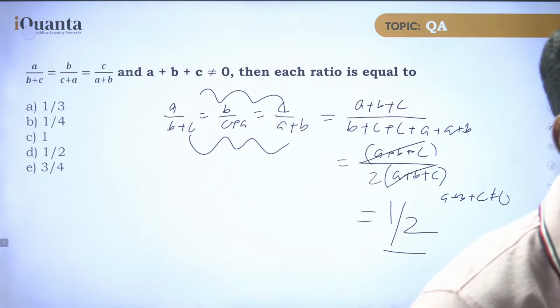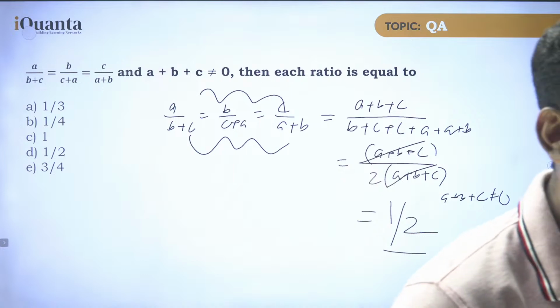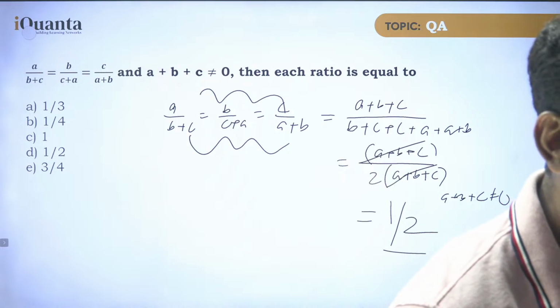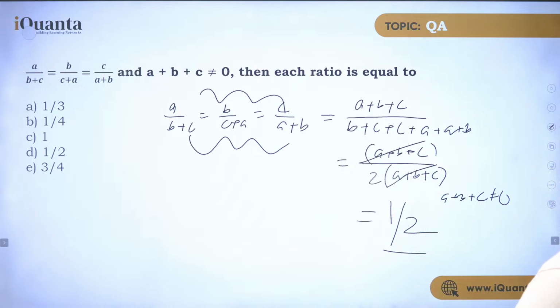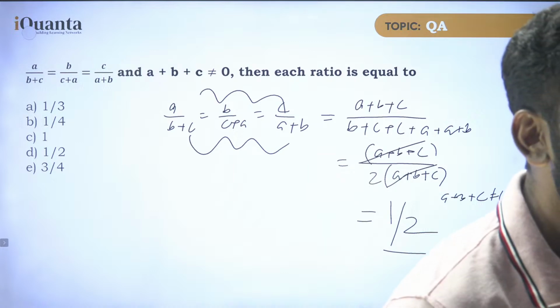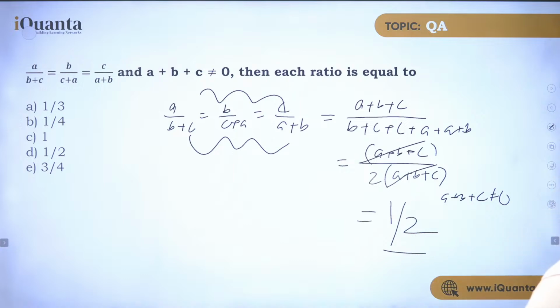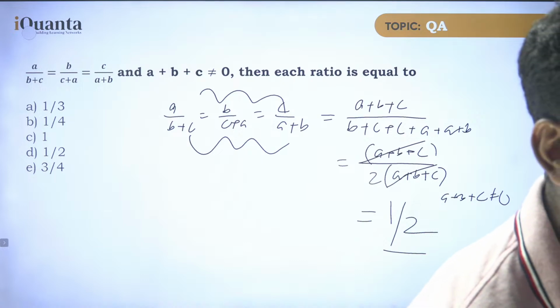We will discuss all of these things in class, don't worry. This is just the pre-class, this is just the basics. You can directly buy iQuanta books from the website, or you can directly call them, and they will help you with how to buy. Yes, you need to use this addition property.